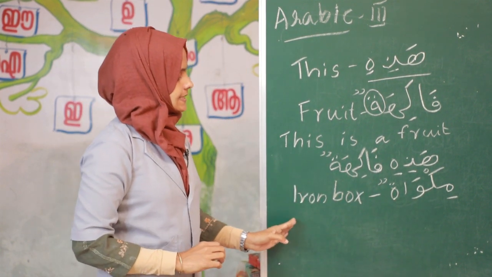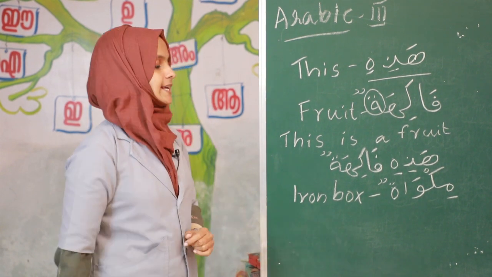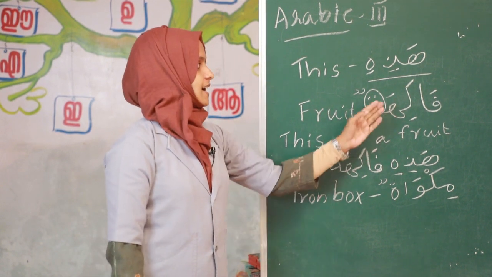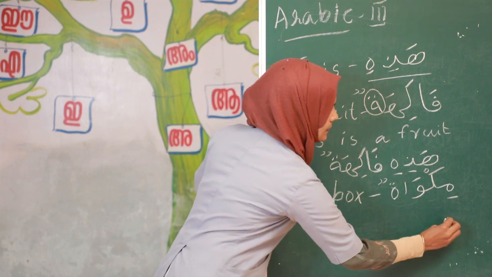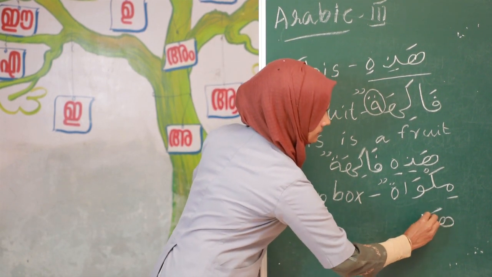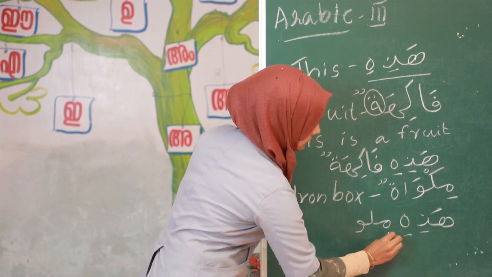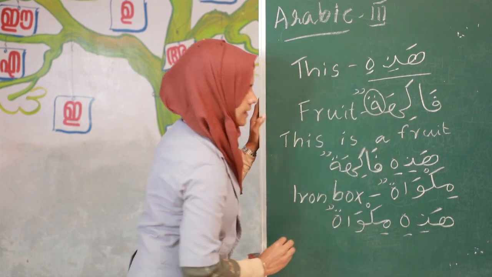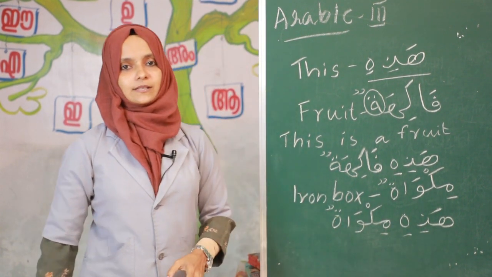So, this is an iron box. How to say in Arabic? Hadihi mikwatun. This is an iron box. Clear?